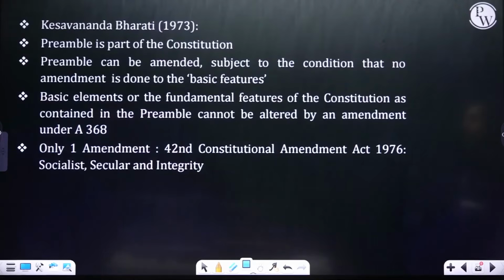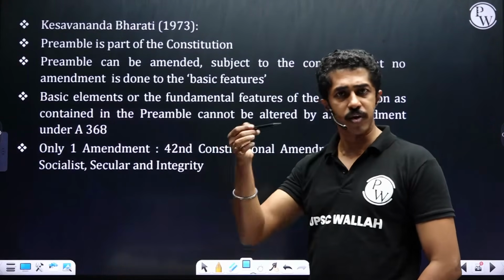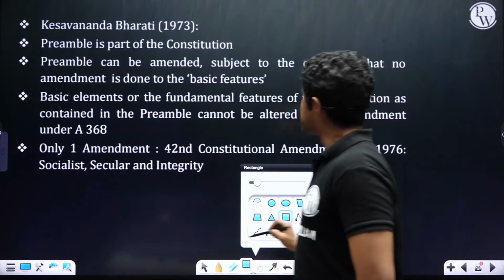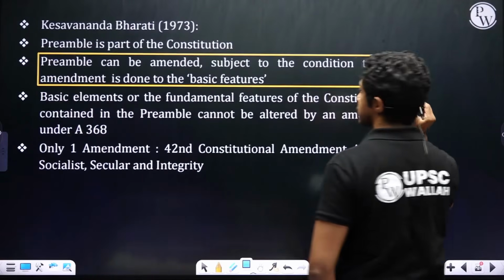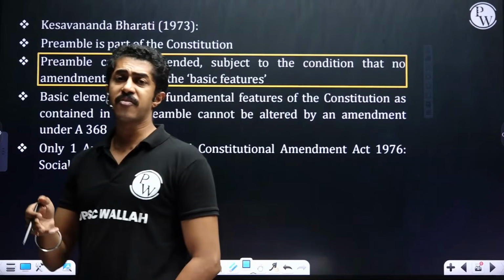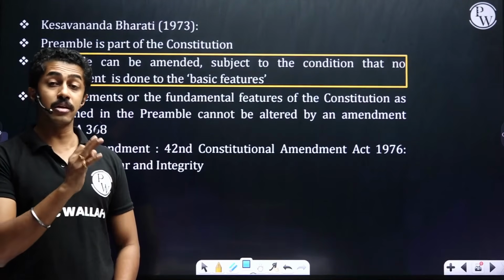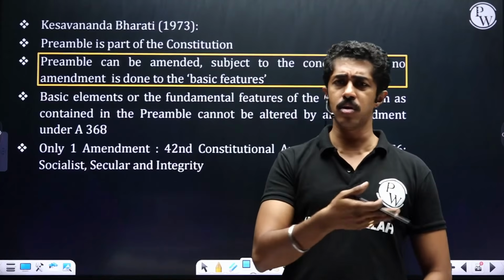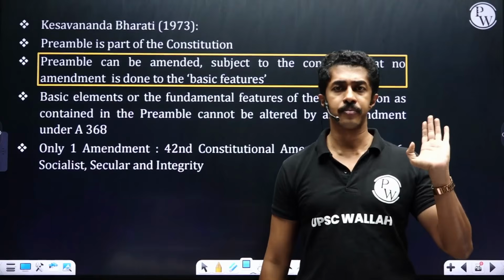Amendability. Keshavananda Bharati 1973 told preamble is part of the Constitution. We already saw that. Preamble can be amended, subject to the condition that no amendment is done to the basic features. You can make changes to it. So that is why the 42nd Amendment Act added three new words: socialist, secular, integrity. Supreme Court told it doesn't change the basic features of the preamble, so it is fine.